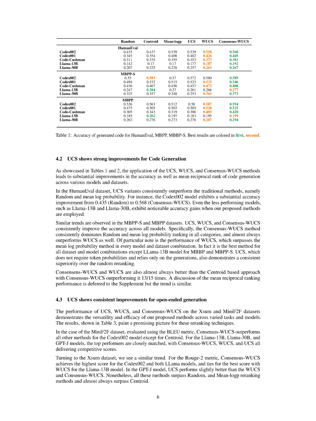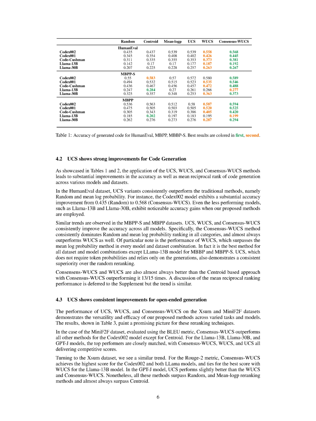When we evaluated the mini F2F dataset using the BLEU metric, we found that consensus WUCS performed better than all other methods for the Codex 002 model, except for centroid. For the Llama 13B, Llama 30B, and GPTJ models, the top performers were closely matched, with consensus WUCS, WUCS, and UCS all delivering competitive scores. We observed a similar trend with the XSUM dataset.